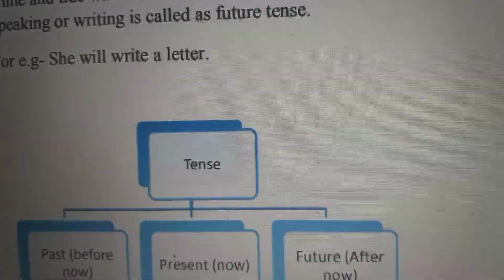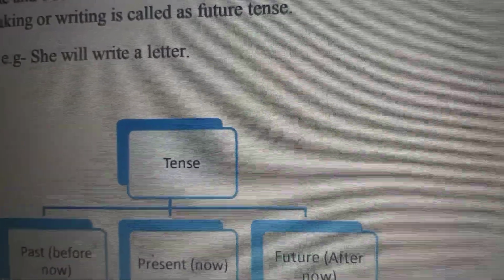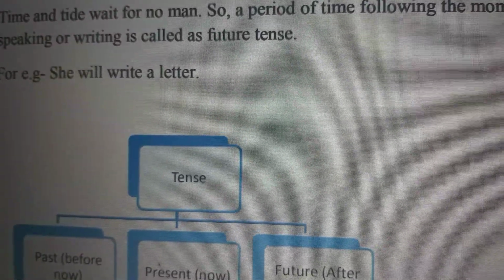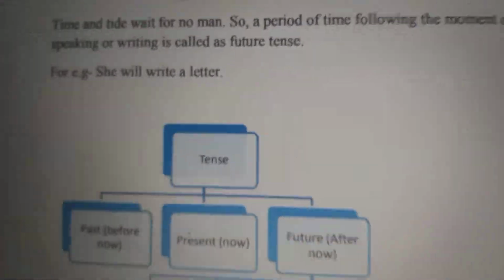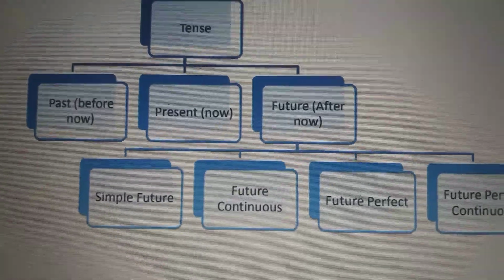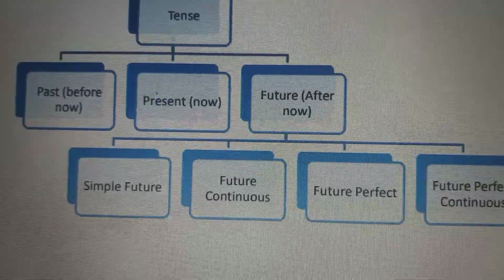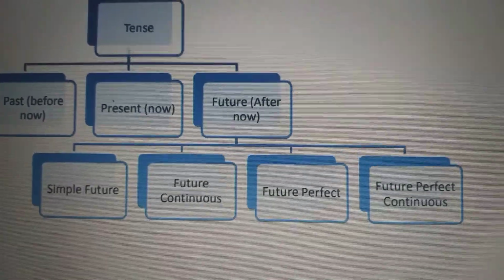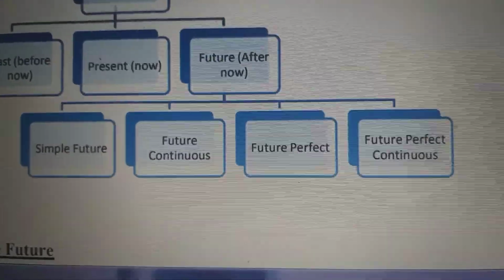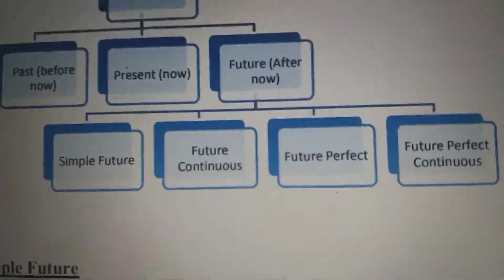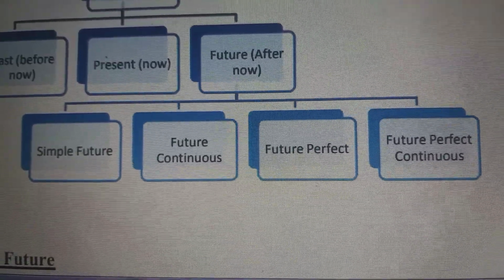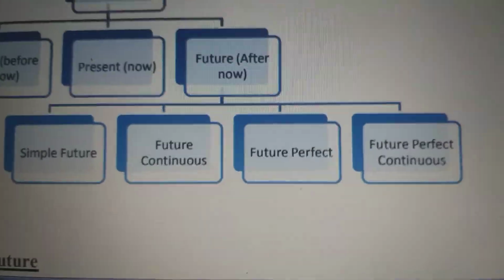For example, she will write a letter. Will. Will is a future tense. As you have seen, we have gone through the tenses: past, which is before; present, which is now; and future, which is after now. In future tense, there are four parts: simple future, future continuous, future perfect, and future perfect continuous.